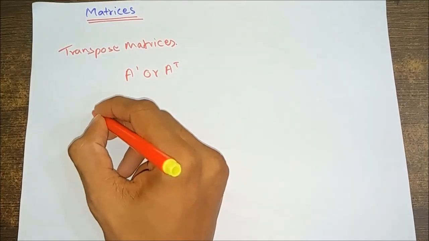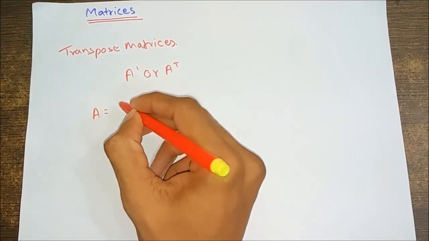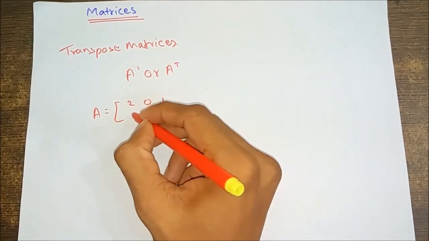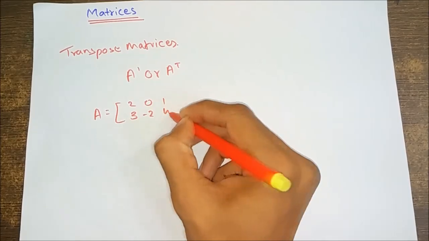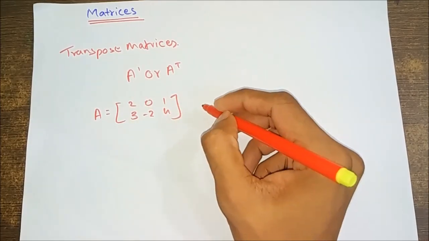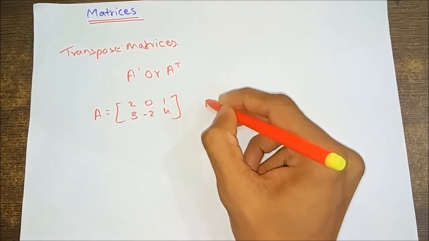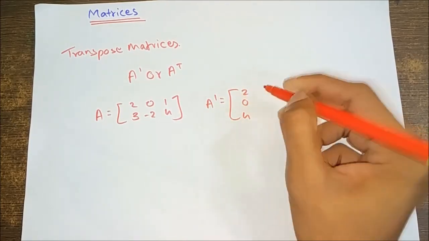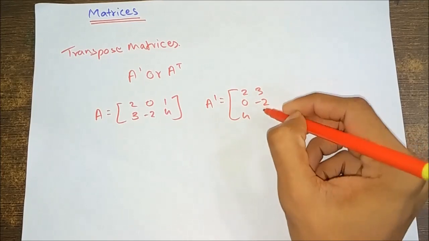For example, if A is equal to 2, 0, 1, 3, minus 2, 4, then the transpose of A will be A transpose equal to 2, 0, 4, 3, minus 2, 4.